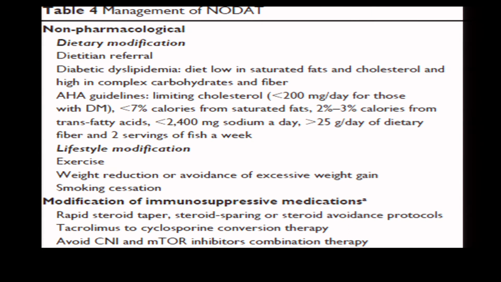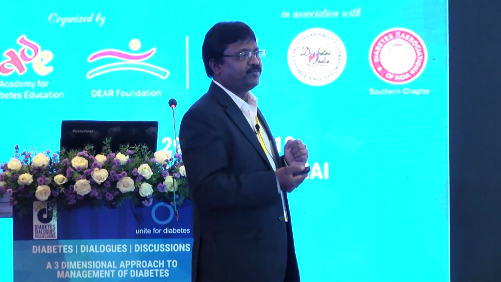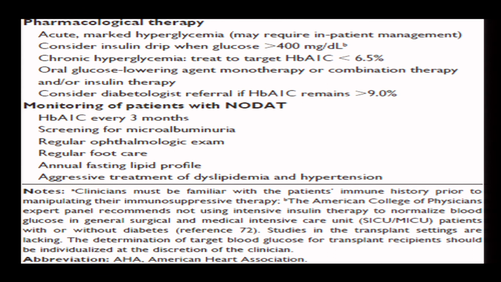Before that, the physician should understand the immune profile of the patient. Accordingly, you can give these immunosuppressive medications. Finally, pharmacotherapy, I told you it is a conventional method only, but monitoring of these patients includes HbA1c every 3 months, screening for microalbuminuria, regular ophthalmic exam, regular foot care, annual fasting lipid, and aggressive treatment for dyslipidemia and hypertension.